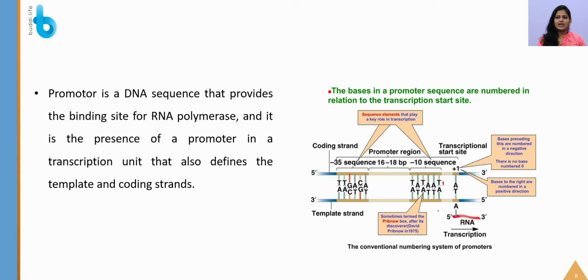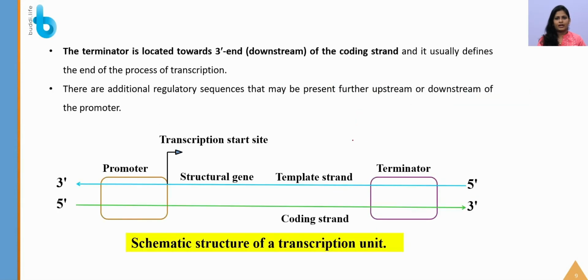So this is an indication for the enzyme to bind. Next, the terminator is located towards the 3' end of the coding strand and usually defines the end of the process of transcription. So you can see here the terminator will be located at the 3' end of the coding strand. Here this is the coding strand and here the terminator is located, and there are additional regulatory sequences that may be present further upstream or downstream of the promoter.